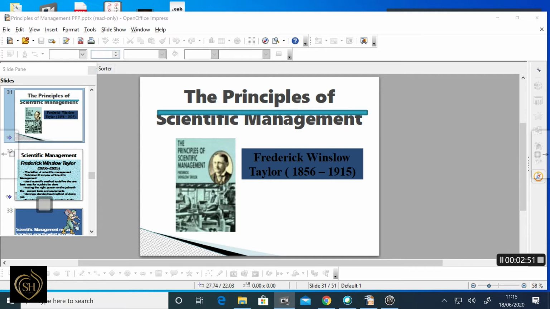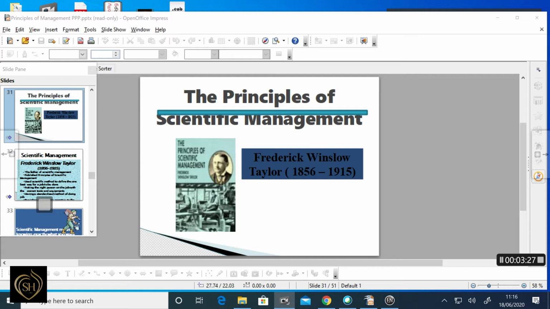The factory manager has a planning in charge and a production in charge, divided into two categories. The planning in charge includes 4 persons, and the production in charge also has 4 persons. In the planning in charge, the first one is instruction card clerks, then route clerks, time and cost clerks, then disciplinarians.